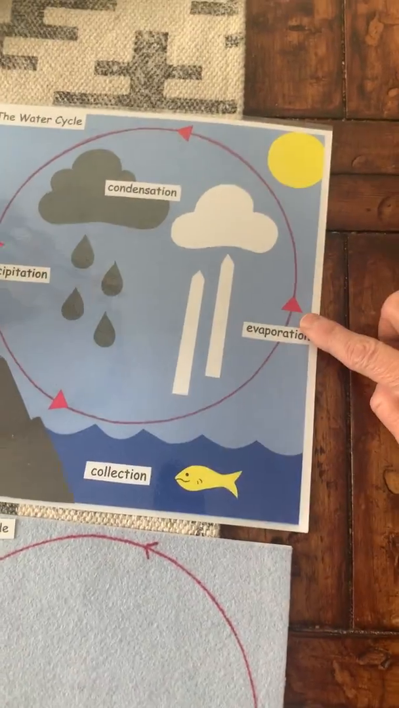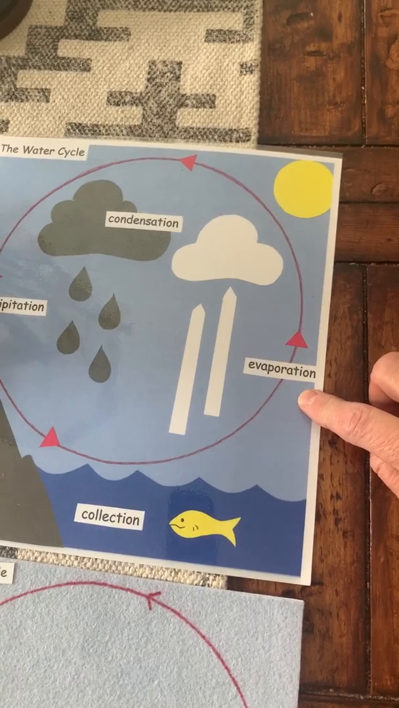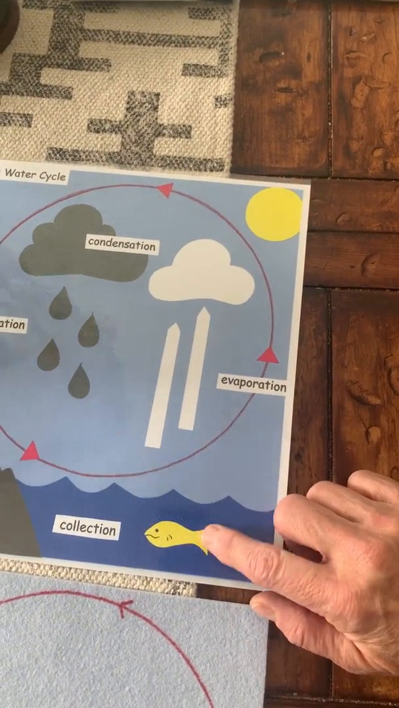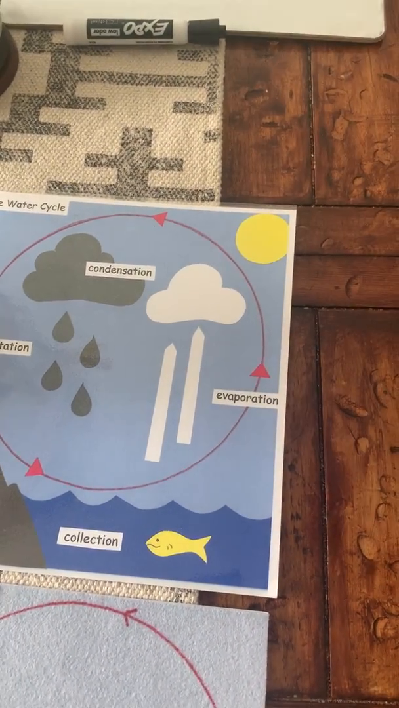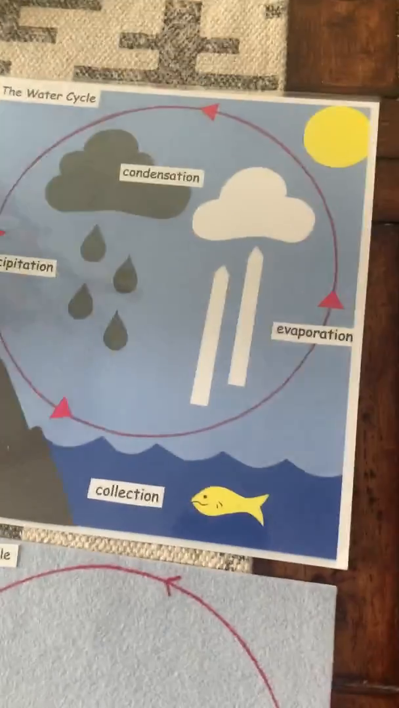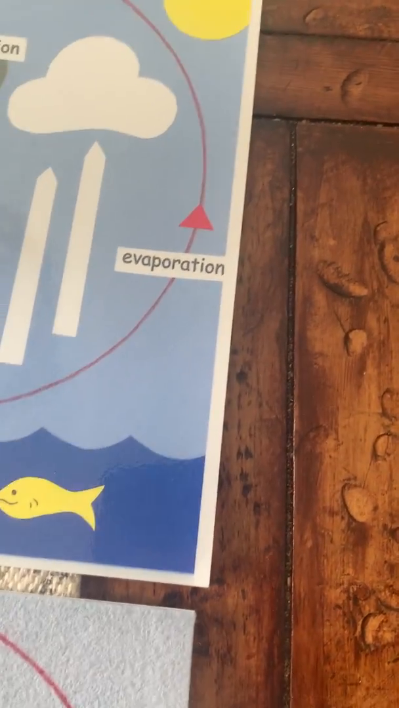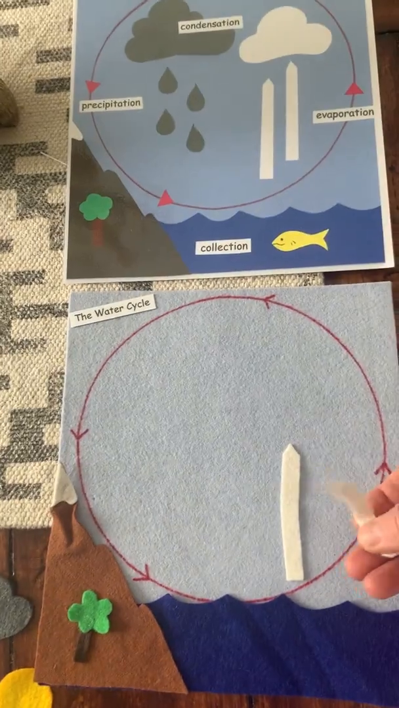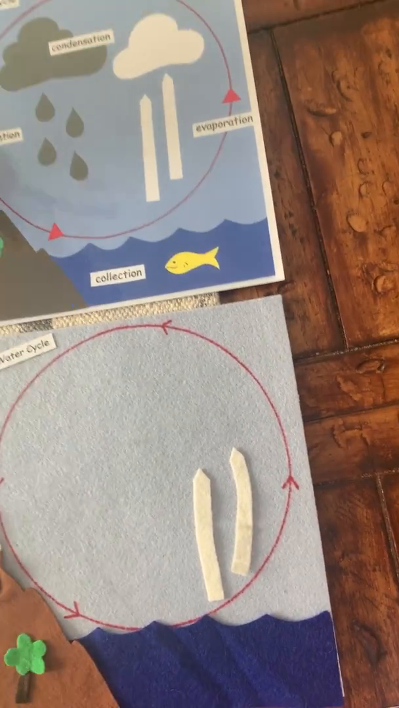Evaporation, okay? Evaporation is this word right here. Evaporation happens when the sun shines on the earth and heat causes the water in the ocean, the rivers and the ponds to evaporate and change into a water vapor, this water vapor, okay? So I'm going to add my evaporation on my water cycle, okay? And so where is that water going when it goes into the air? It's going up into the air.